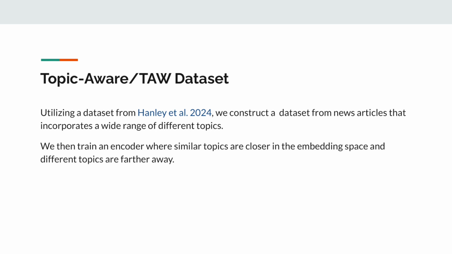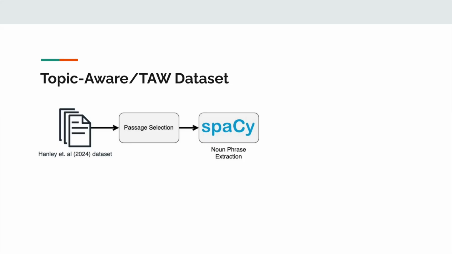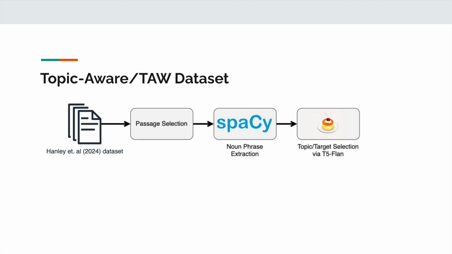To create such a dataset, we utilize a set of news articles. Specifically, taking a dataset of news articles, we select 100,000 different articles and extract the first paragraphs as passages. To then identify the potential topic of each of these passages, using the spaCy library, we extract out all the noun phrases contained in the passage. We then utilize a pre-trained T5 LLM model to pick the topic amongst the different noun phrases.